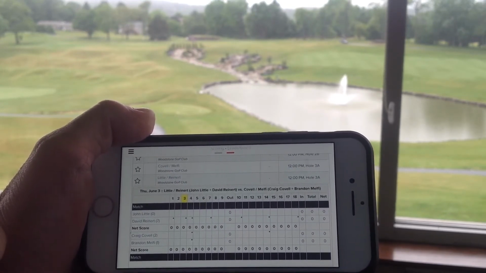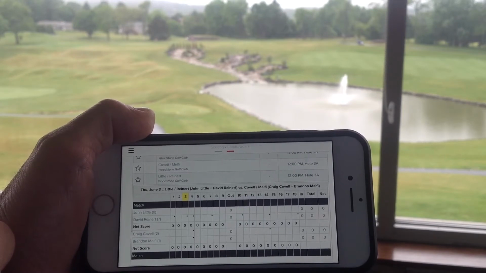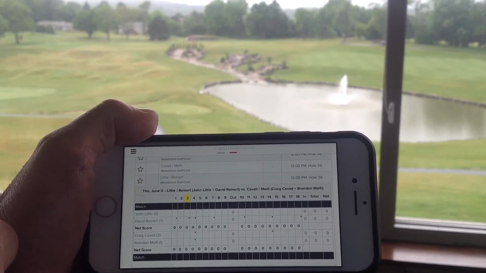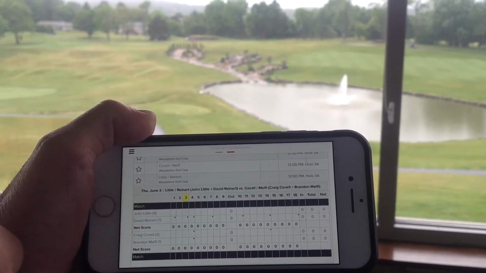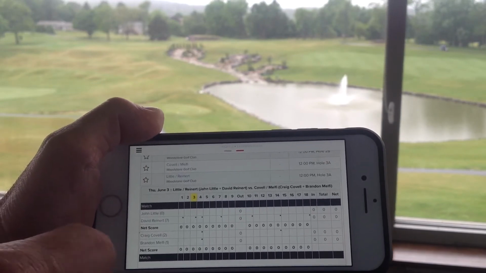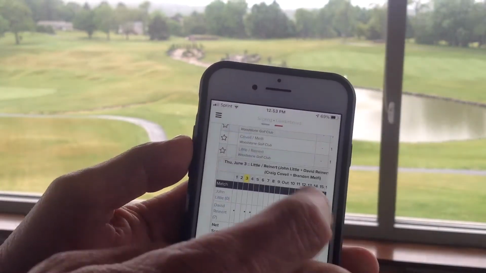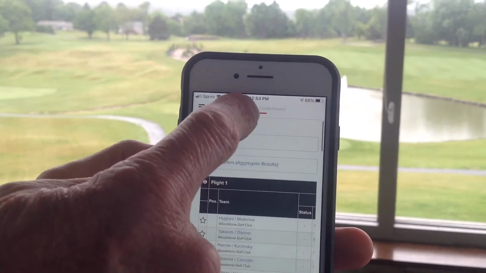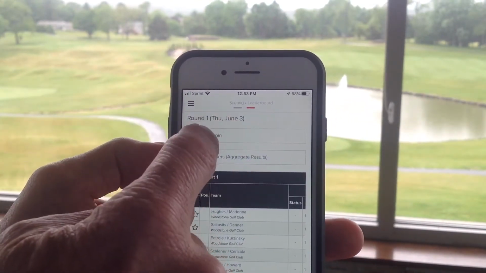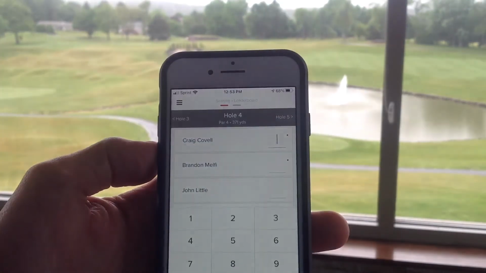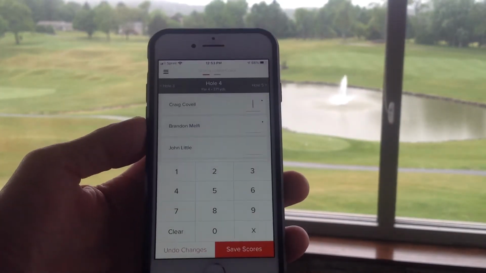Just remember, we are playing at 90% handicaps, and it's dotted off the low player in the group. So that's a great way you can mark the scorecards on the cart to keep track of where the match stands. If you want to get back to the live scoring, you can either click on live scoring up top or just swipe over, and that'll bring you back to the live scoring area.